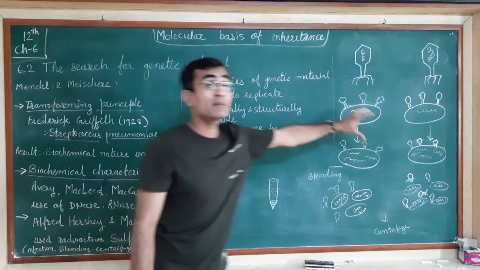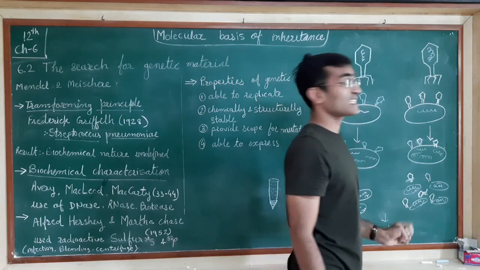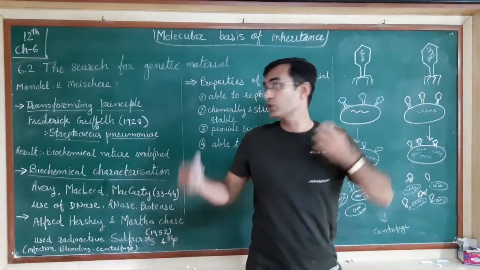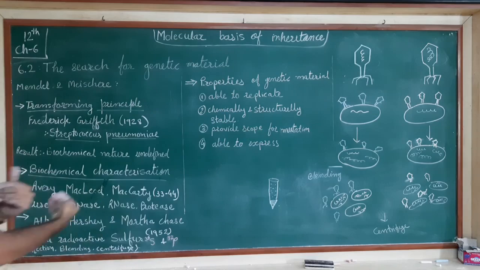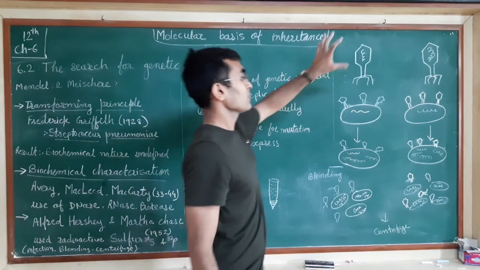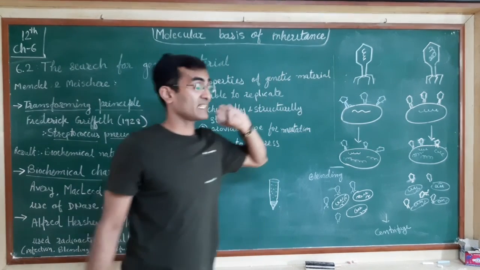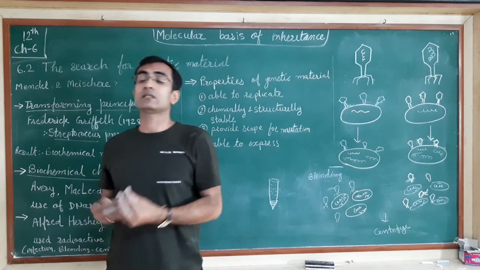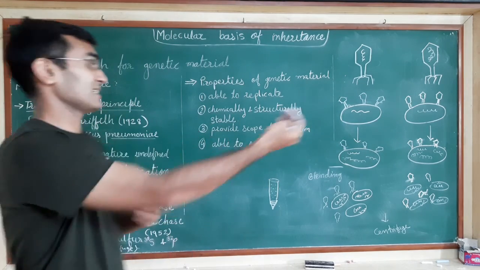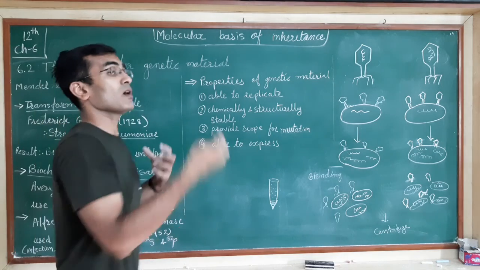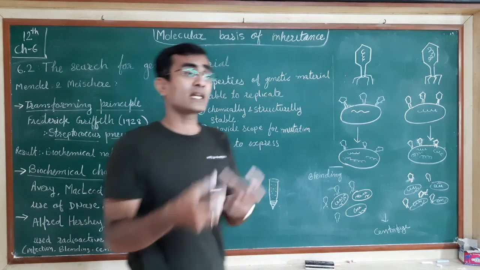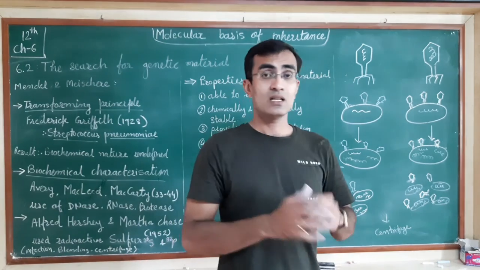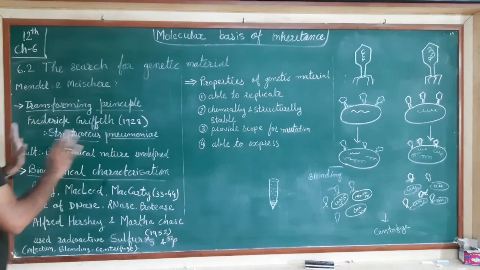Okay, so what will be the genetic material over here? Obviously the DNA. DNA will be the genetic material, which they proved by radioactive substances. Hershey and Martha Chase proved that the genetic material must be DNA, not protein. And after some years, it also came into existence that in some organisms, instead of DNA, RNA also acts as a genetic material. Okay, hope you are clear with this concept.